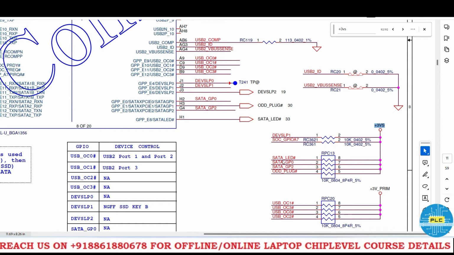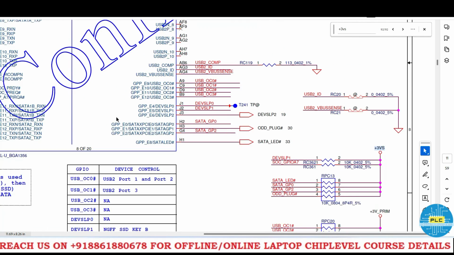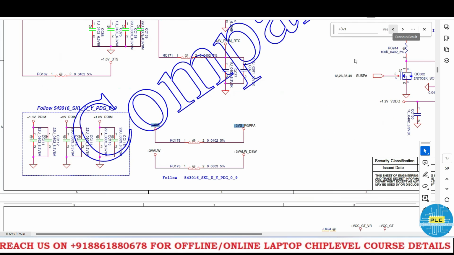Okay, SATA LED, SATA GP02, ODD plug. These are the signals this particular 3VS will carry, and here this signal is coming out from the SoC. Which section is it? It's a USB section. So 3VS is done, that's it. Now we will check 5VS.